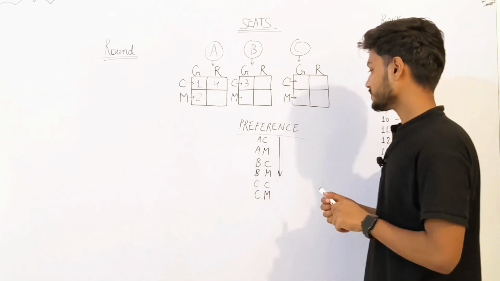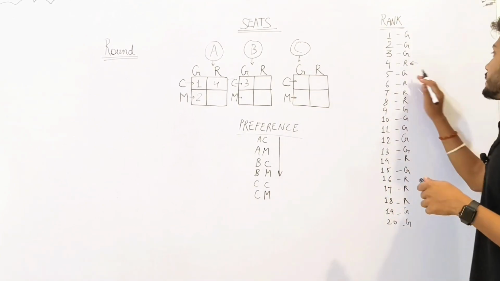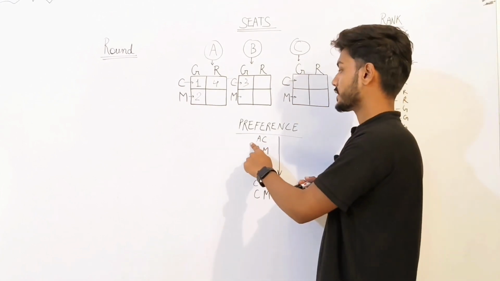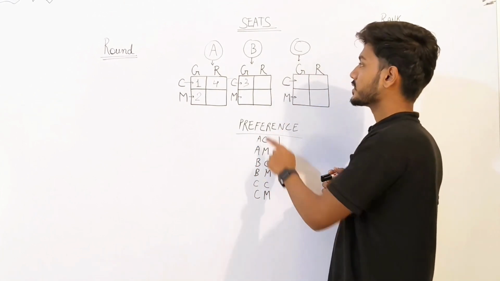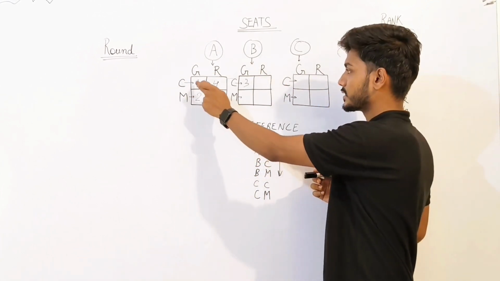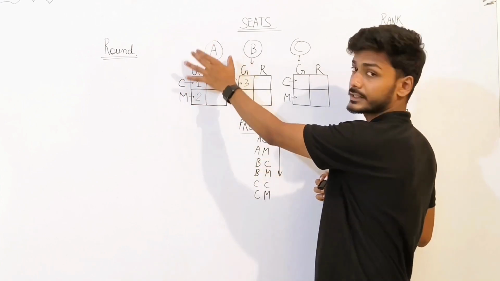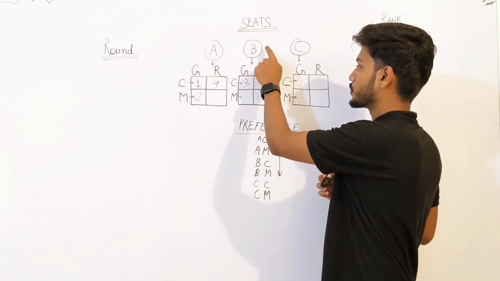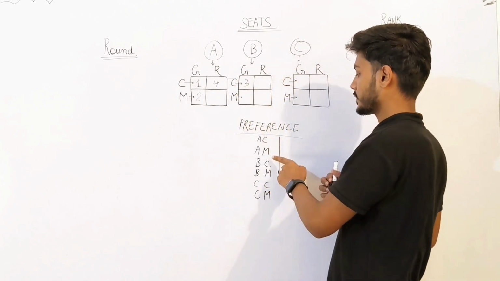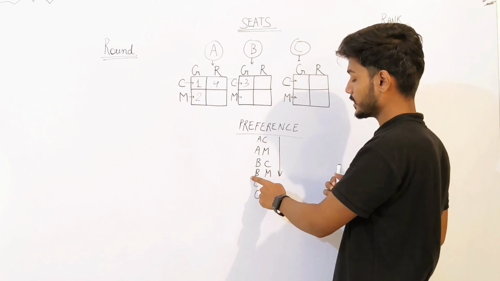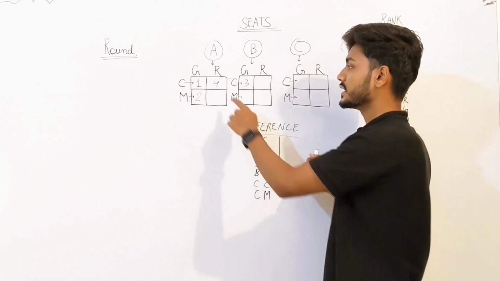Okay, cool. Now let's move to the fifth student, who is a general category student. What does he want? He wants computer science, mechanical, and so on. And we are seeing that for a general category student, computer science is filled, mechanical is filled in Institute A. Also in Institute B, computer science is already filled. Okay, the third preference. The fourth preference is Institute B, mechanical, for that general student. He cannot take this seat.